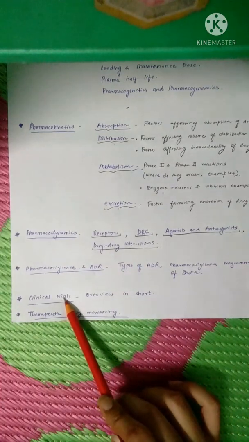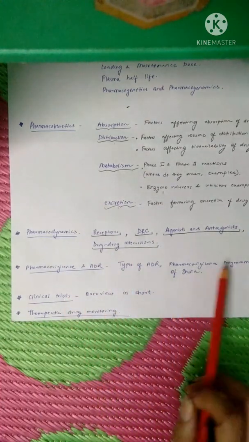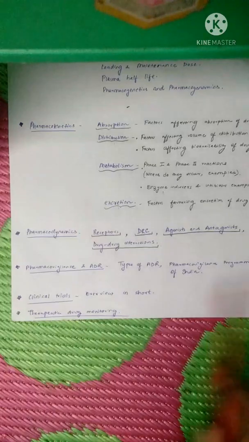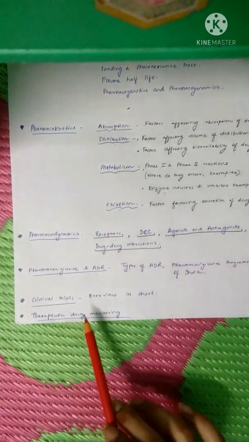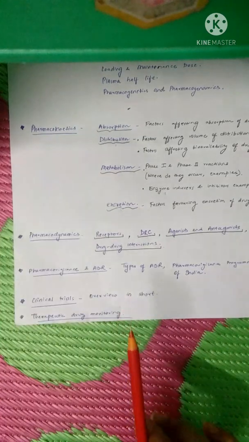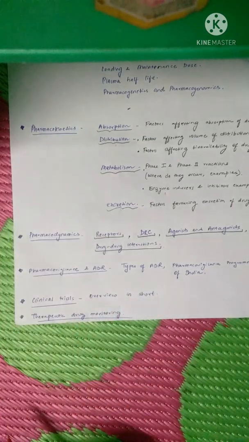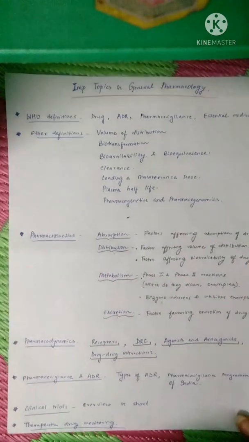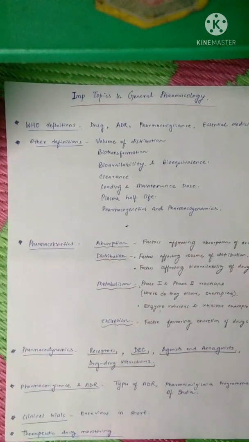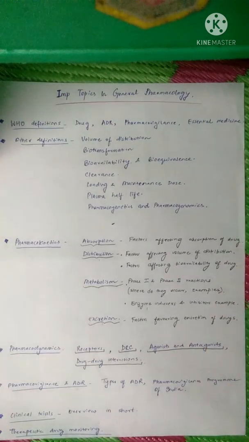Clinical trials, that means how a drug is developed. There are basically 4 phases of clinical trials, and a general overview of those trials is required. And finally, there is a short topic called therapeutic drug monitoring, but being a short topic, it is a very important topic. So these are the must-know topics of general pharmacology which will be utilized throughout your entire pharmacology. So you should know all these. If you have any doubt, you can comment below and I will try to make a video on that and solve your queries. Okay?